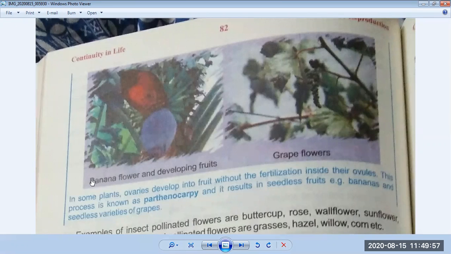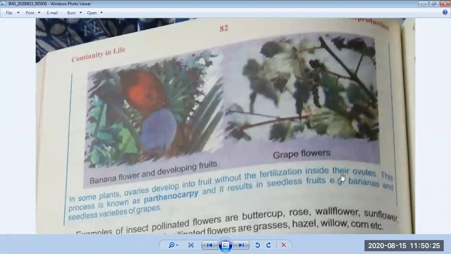Now listen carefully. Okay, beta, this is a figure which is given in your book, banana flower and developing fruits, and it's an example of grapefruit, grape flowers. Okay, so what happens inside them? In some flowers, ovaries develop into fruit without the fertilization inside their ovule. So this is a strange piece of information. I will explain it to you.